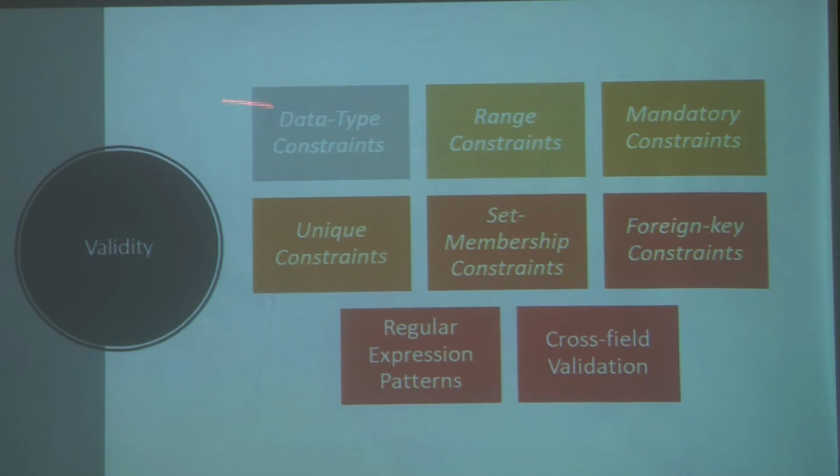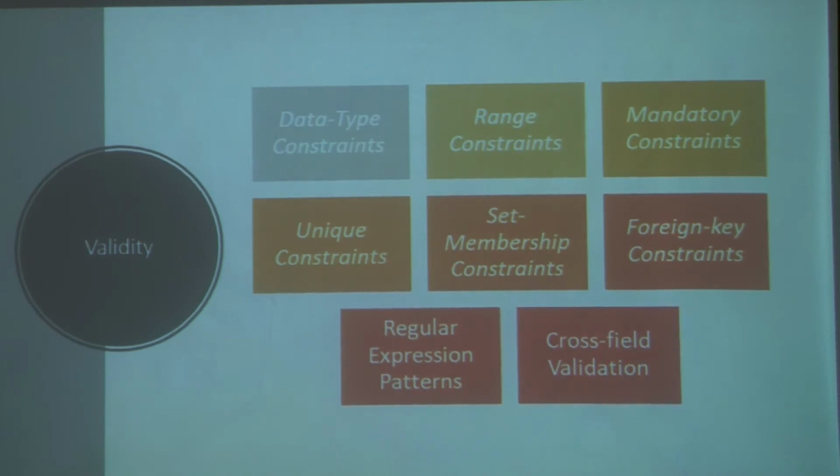Then if you want the data to be within a particular range, then that should happen. If we want that some data should be input, we refer to that as mandatory constraints. Then we have uniqueness constraints, in the sense that there is some information which has to be unique across the subjects. For example, if students are giving their roll numbers, then roll numbers of two different students cannot be the same. So that's uniqueness.